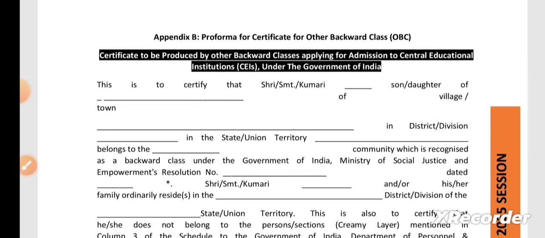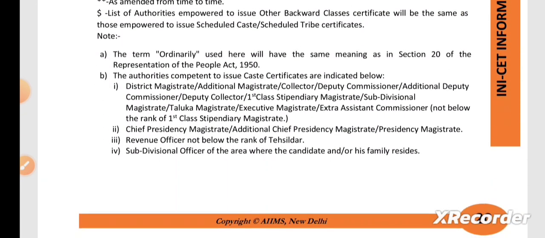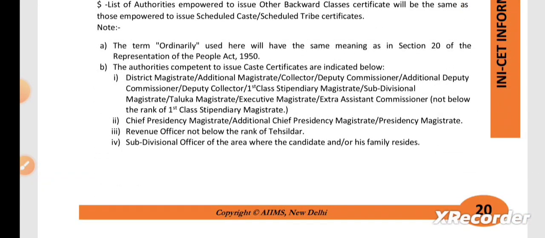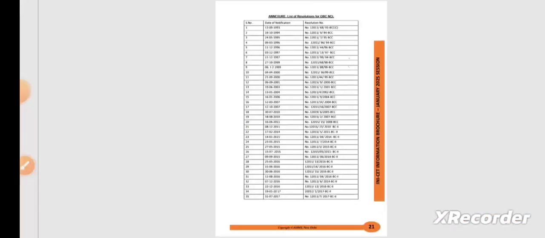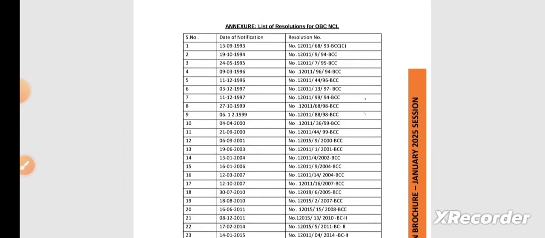So the OBC, for all those candidates who are seeking admission under OBC category, should have the certificate in this format. If you have the certificate in this format only, mostly it will be acceptable at the time of admission. And this is the list of resolutions for OBC non-creamy layer people.